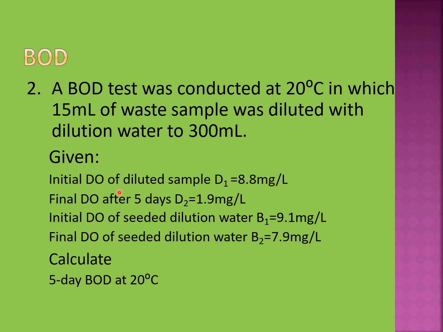The other data are given here. Initial DO, that means initial dissolved oxygen of the diluted sample, which is D1, equal to 8.8 milligram per liter. Final DO after 5 days, which is D2, is equal to 1.9 milligram per liter. Initial DO of seeded dilution water, which is B1, equal to 9.1 milligram per liter. Final DO of seeded dilution water, which is B2, is 7.9 milligram per liter. We have to calculate 5-day BOD at 20 degrees Celsius for this sample.